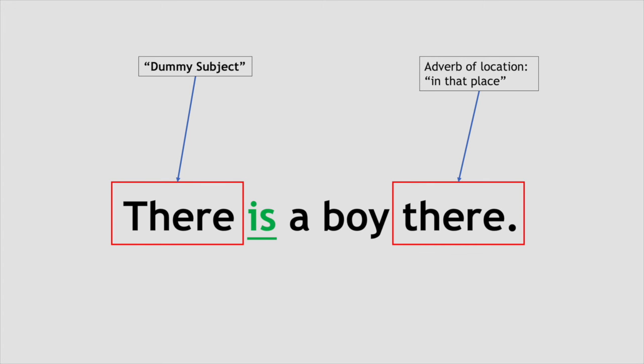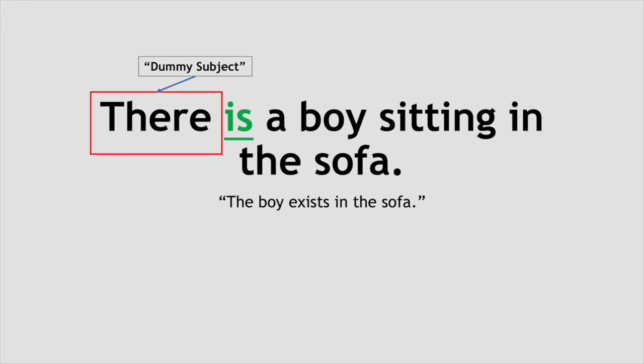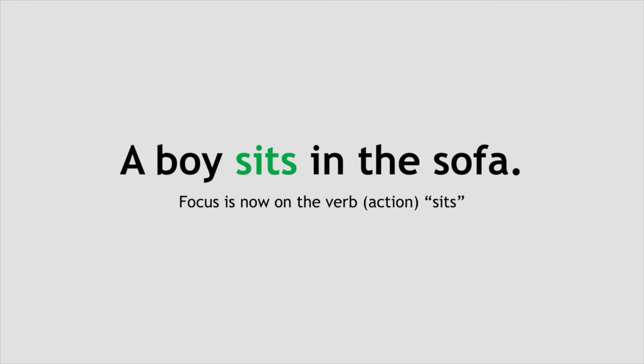The reason why the first "there" starts the sentence is because a statement in English always needs a subject. The "there" then becomes the placeholder called a dummy subject, meaning that the word as a subject does not indicate a specific person or thing, but starts the sentence just to introduce the existence of something after the linking verb. Therefore, when we say "there is a boy sitting in the sofa," it means similarly to "a boy sits in the sofa." But in terms of information placement, they aren't the same. So I'll explain the subtle differences between the two sentences elsewhere.